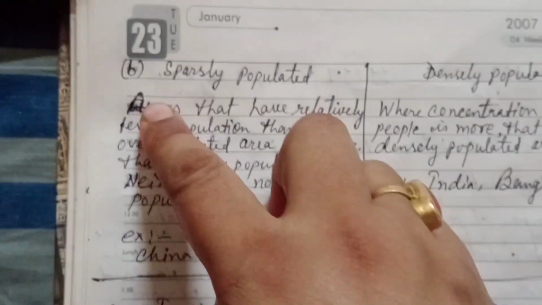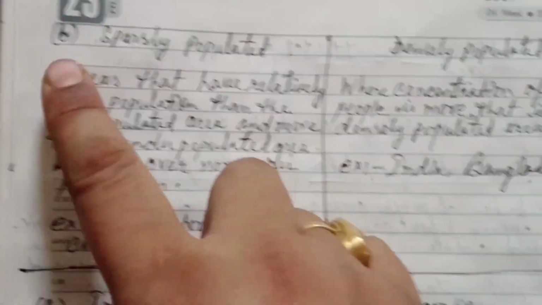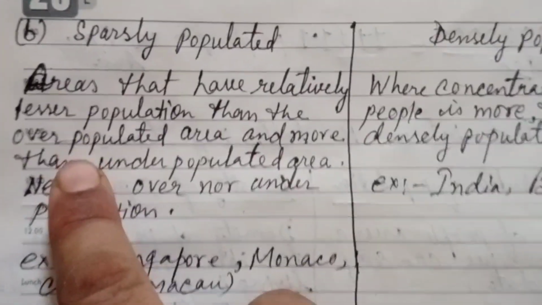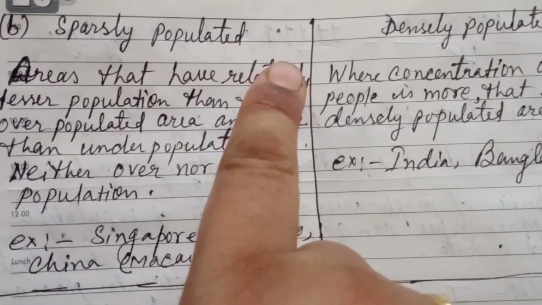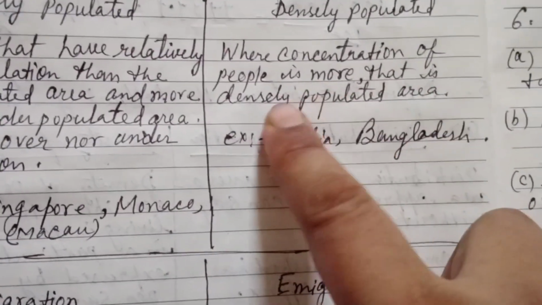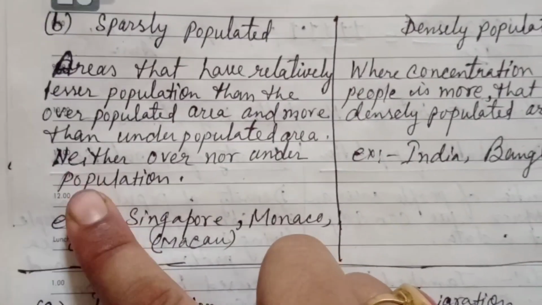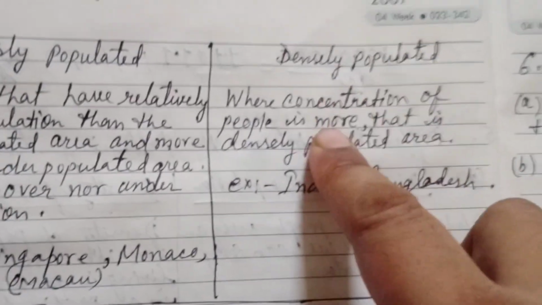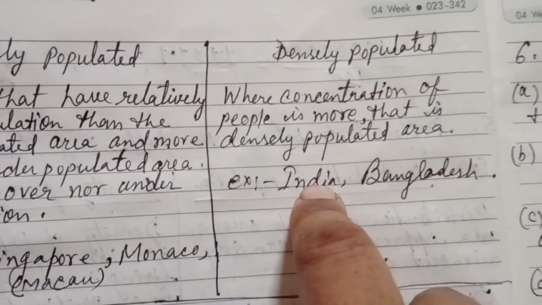Now 5b, sparsely populated or densely populated area. Distinguish between these two. Areas that have relatively lesser population than the overpopulated area and more than the underpopulated area, that is known as sparsely populated area. Where the concentration of people is more, that is densely populated area. Here in sparsely populated it is neither over nor underpopulation. Here we can't use the word overpopulation. Only this definition we need to write.